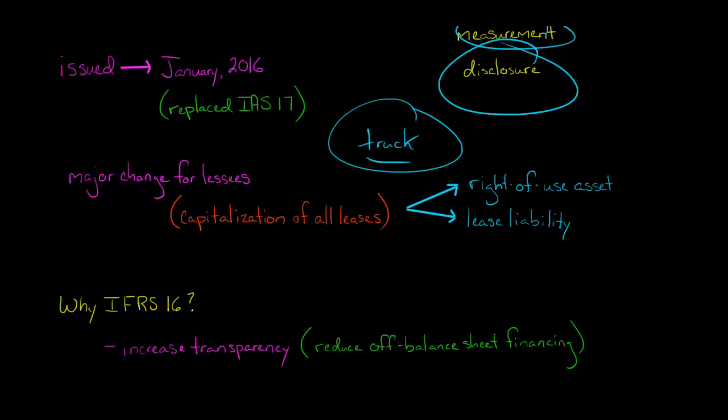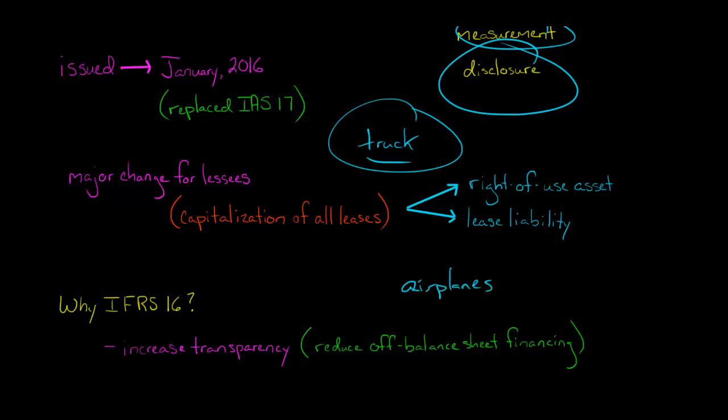Now, why did the IASB create IFRS 16? Well, they wanted to increase transparency in financial reporting with respect to lessees. Long story short, under the old rules, lessees were using leases to keep debt off of their balance sheet, off of their statement of financial position. If you've ever heard of off-balance sheet financing, one means of doing that was, let's say you are an airline, and you'd get these airplanes.